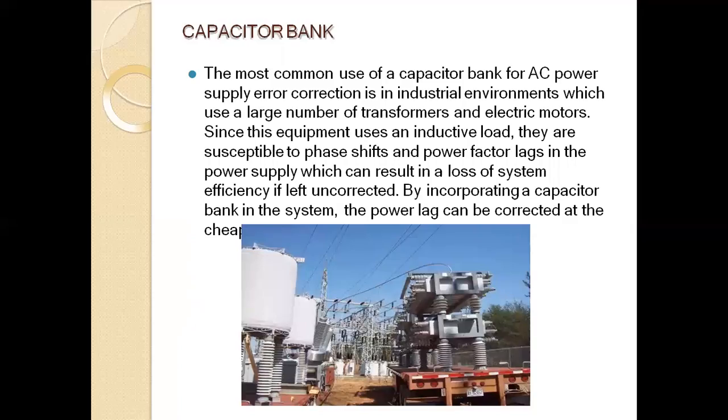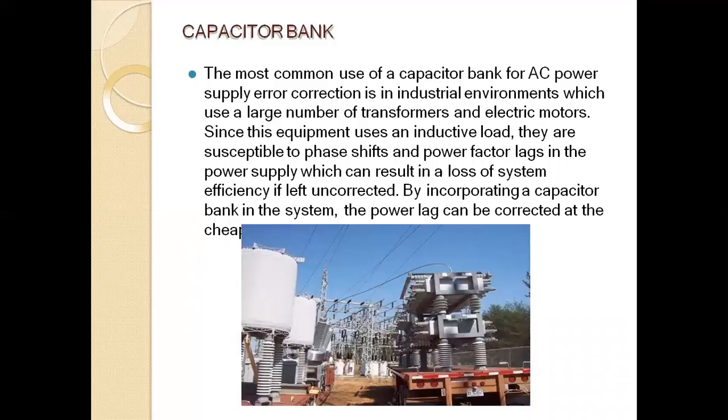Also, we are going to the capacitor bank. The most common use of a capacitor bank is for AC power supply power factor correction in industrial environments which use a large number of transformers and electric motors.